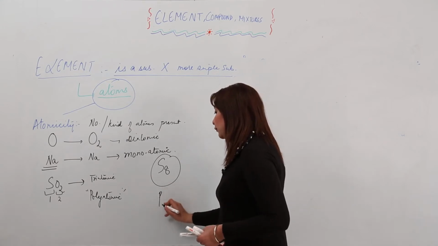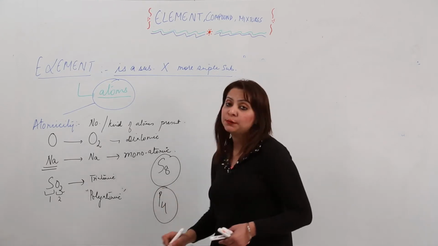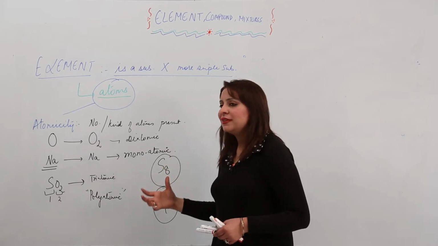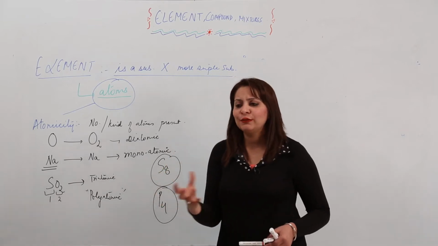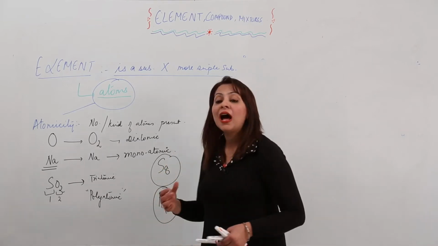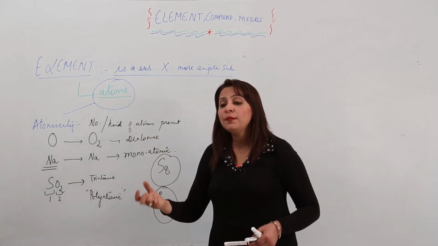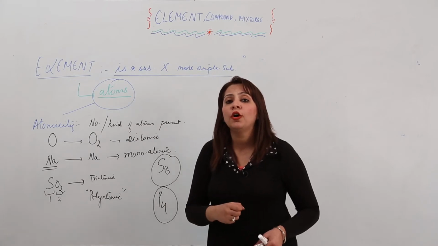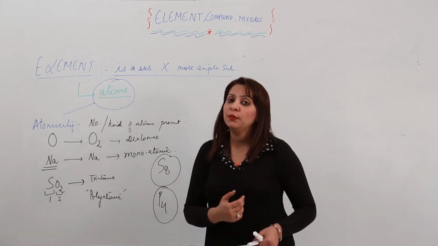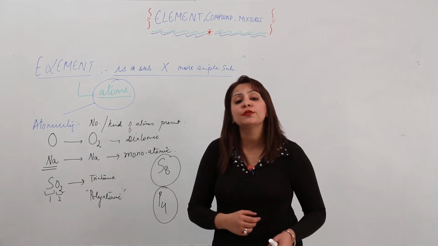Similarly, phosphorus exists in nature as P4. So this atomicity does not depend on any hard and fast rule, it just depends upon how the element exists in nature. Is it existing in an elemental form or in a molecular form? And if it is existing in a molecular form, how many atoms are combining to form that molecule?